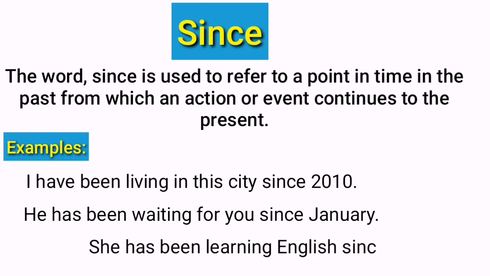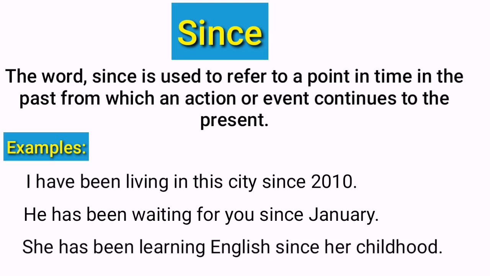She had been learning English since her childhood. Here in this sentence, the word since shows a point in time where the action of learning English started. It indicates that the learning process began during her childhood and continued from that point onward. The use of since establishes the reference point from which the ongoing action of learning English is measured.